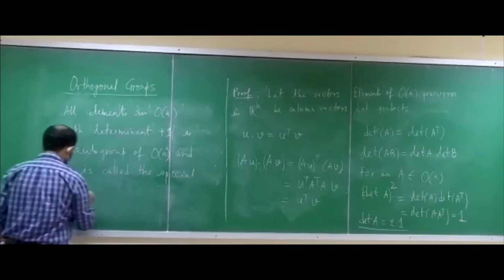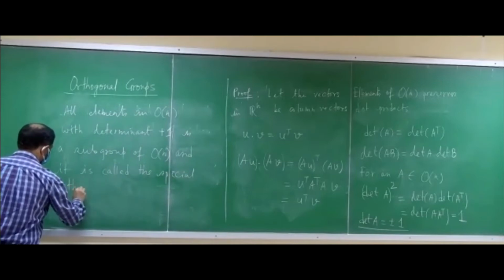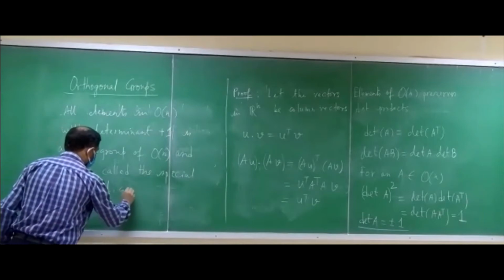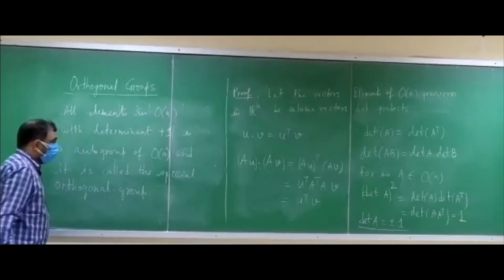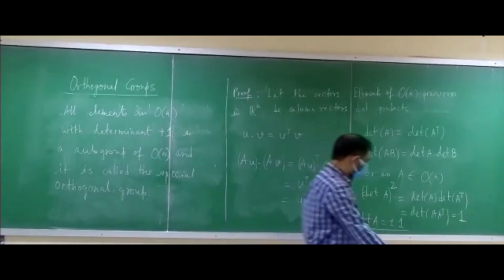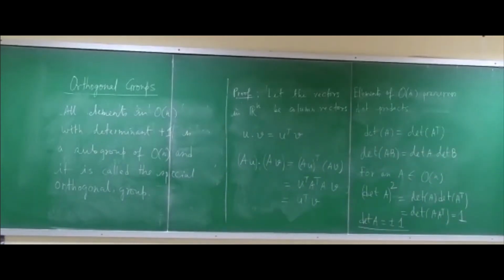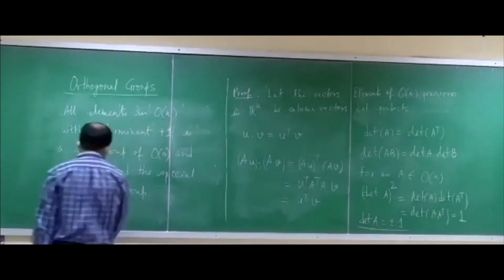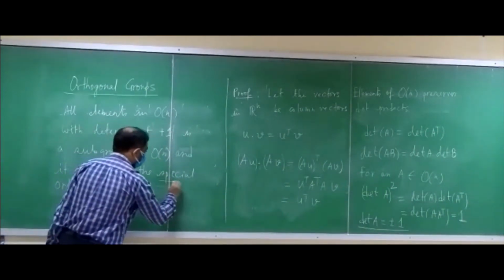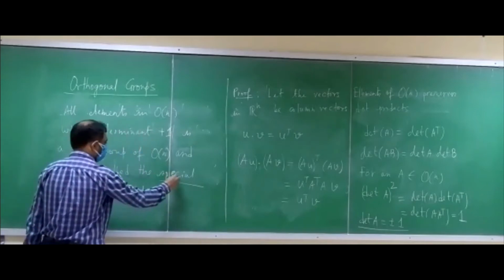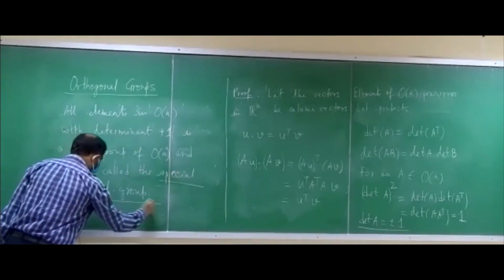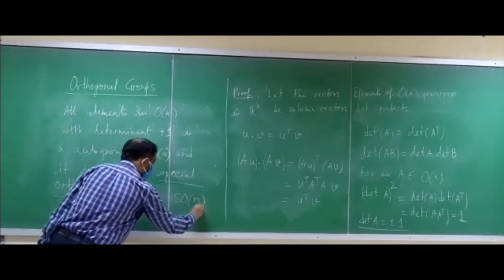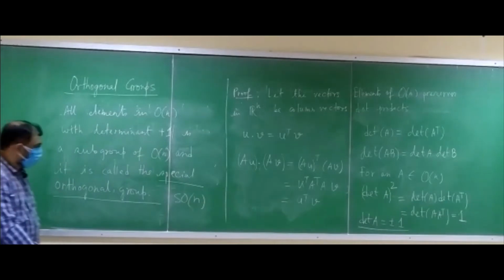So we saw that elements of the orthogonal group have determinant either +1 or -1, and all those elements with determinant equal to +1 are also a subgroup of On, called the special orthogonal group. Okay. And this is denoted as SOn. Special orthogonal group is denoted as SOn.